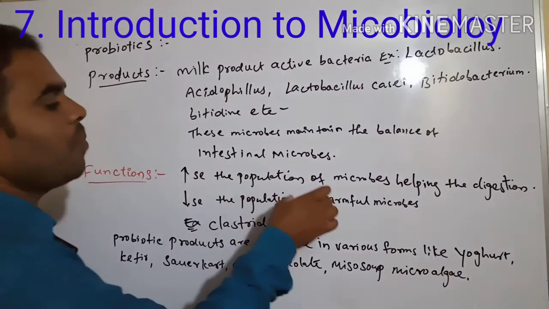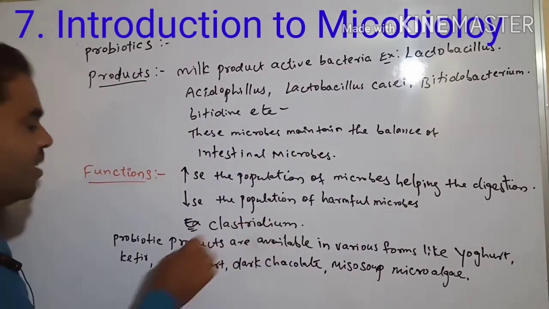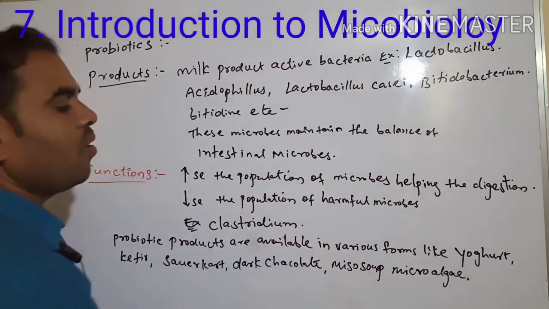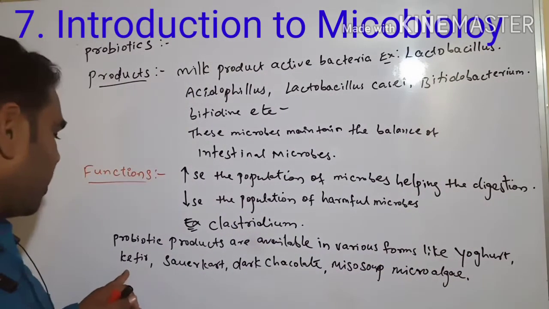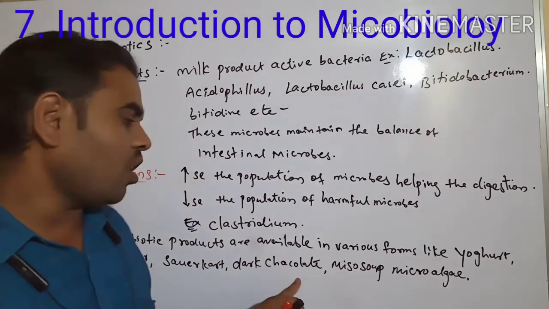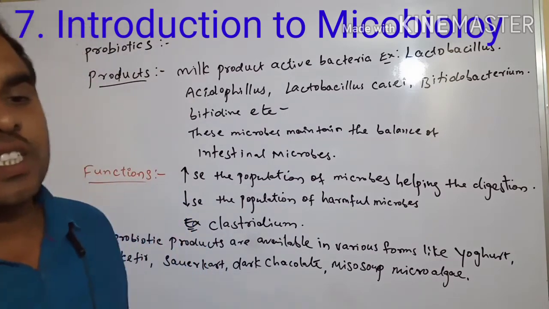Next, decrease the population of harmful microbes. Example Clostridium. Probiotic products are available in various forms like yogurt, kefir and sauerkraut and dark chocolate, miso soup and microalgae. These are present.